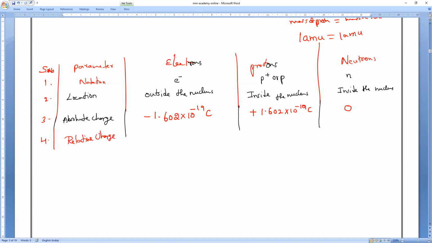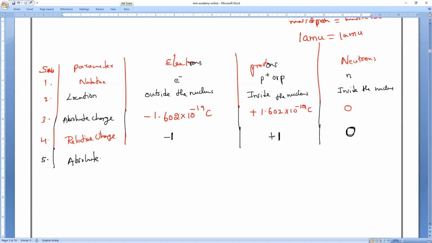Relative charge means +1, -1, and so on. So what is the electron's relative charge? Relative charge -1. Protons, what is the relative charge? Protons' relative charge is +1. And neutrons, what is the relative charge? No charge, so it is 0. Okay, so next one, absolute mass.